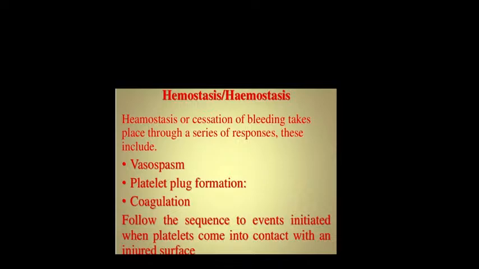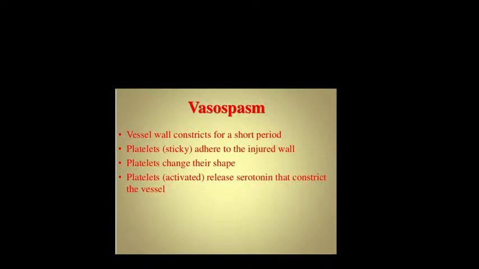Follow the sequence of events initiated when platelets come in contact with an injured surface, whenever there is some injury anywhere. What will happen? Your endothelium is damaged. When endothelium is damaged, your collagen gets exposed. When collagen is exposed, platelets come and adhere there. One platelet will activate the other platelet. They keep changing shape, and a lot of platelets come and join there until it forms a clot and further bleeding is prevented. So the first is vasospasm.